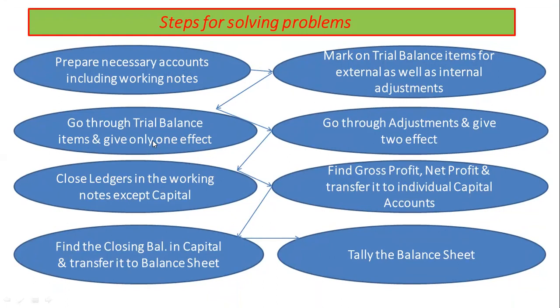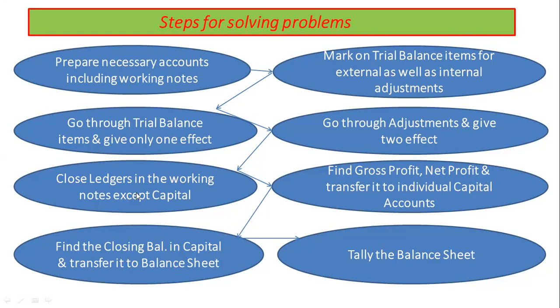Give only one effect to the trial balance items chronologically. Two effects be given to the adjustments.